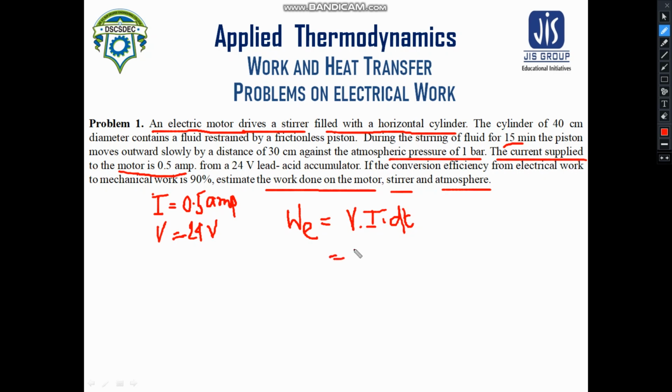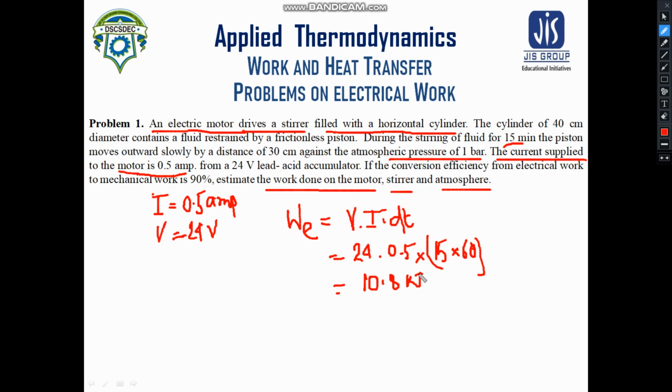So voltage is 24 volts, current is 0.5, and the time is 15 minutes. We need to convert this 15 minutes into seconds. That is very simple. Ultimately it will give a result of 10.8 kilojoule. So using the simple formula of electrical work transfer, we can calculate the work done on the motor.